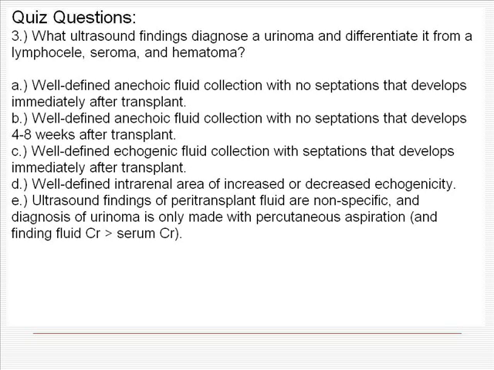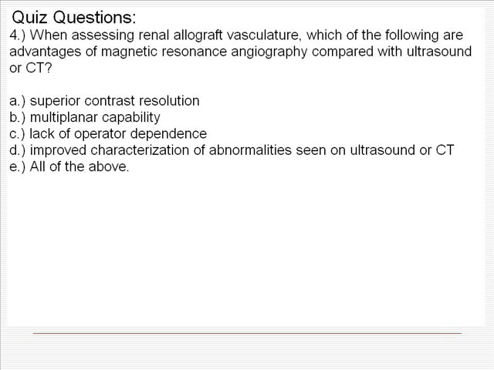Question 4. When assessing renal allograft vasculature, which of the following are advantages of magnetic resonance angiography compared with ultrasound or CT? The answer is all of the above. MRI has superior contrast resolution, multiplanar capability, lack of operator dependence, and improved characterization of abnormalities seen on ultrasound or CT.